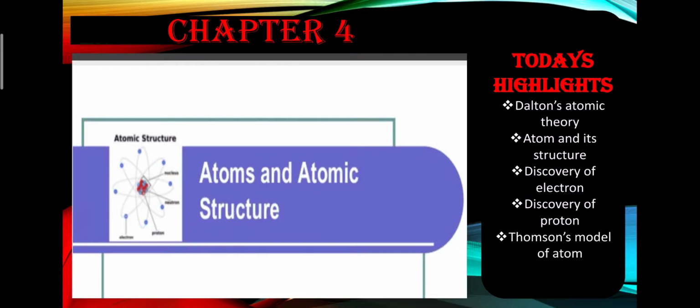Good morning, students. Today we are going to start chapter 4, that is atomic structure and atom. In this, you are going to learn about atomic structure, its subatomic particles, how the subatomic particles were discovered, what are the modern concepts, atomic number, mass number, electronic configuration, etc. Today we'll cover only a few topics.